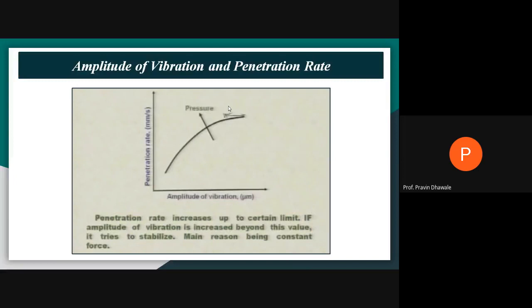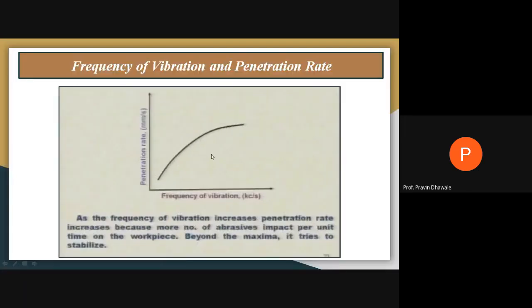Likewise the amplitude of vibration, the frequency of vibration also affects the penetration rate. At low frequency, the penetration rate is low.